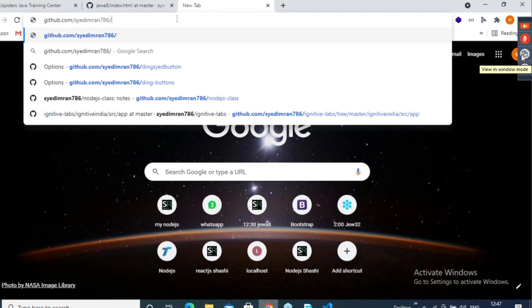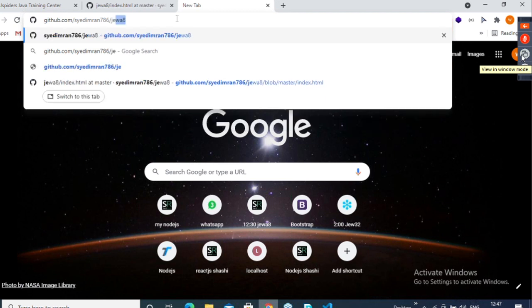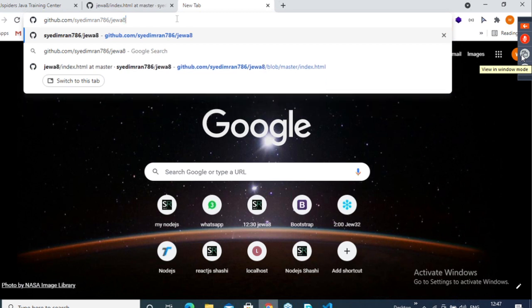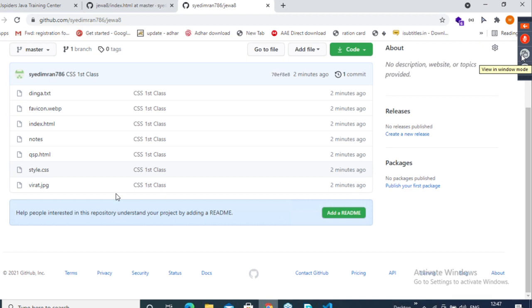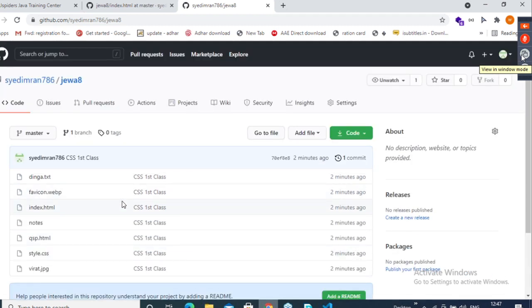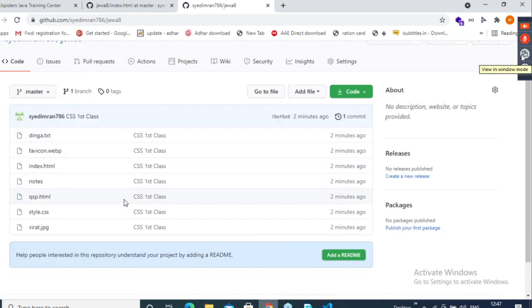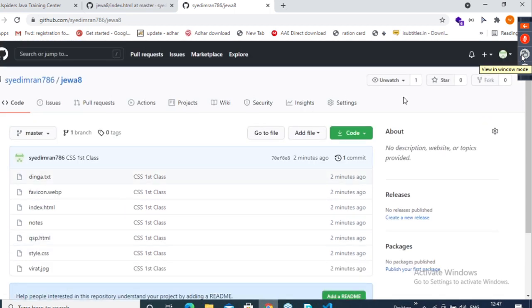If you want, for your batch code, only your folder JEWA8 you should type. Search for this. See, directly it will go to this repository. Understood what to search in Google? Clear? Yes, guys.